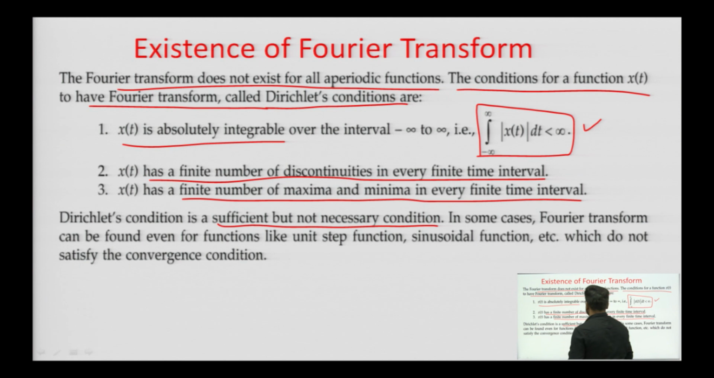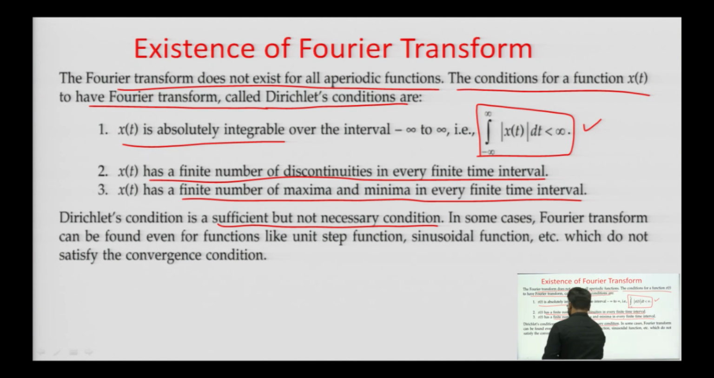So, it means if a signal x t does not satisfy these three conditions, then also we can find its Fourier transform. That is why it is known as a sufficient but not necessary condition.